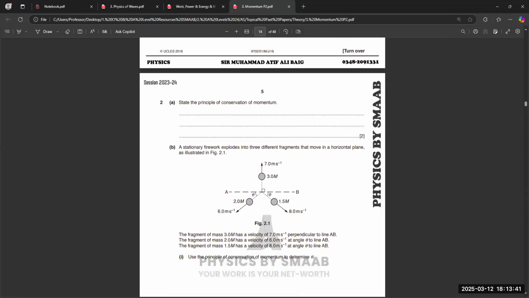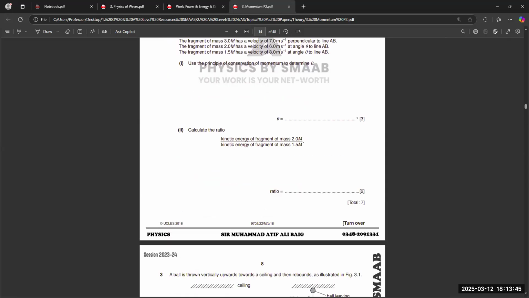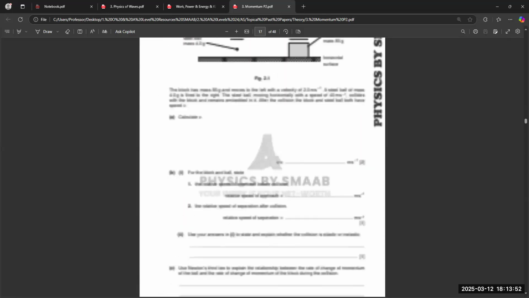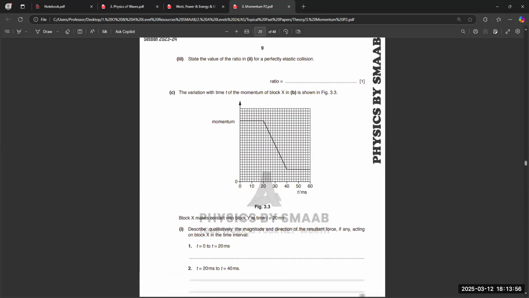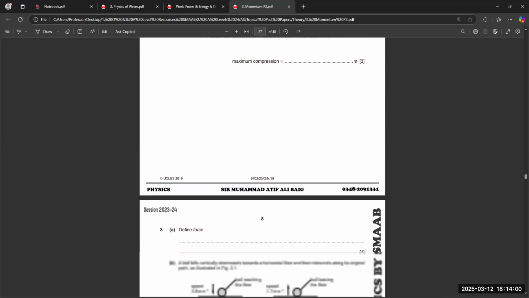Another question. This is a three body one. So basically, this type of question is repeated. So if you practice two or three of them, you will get a clear idea how to solve this type of question, and easy marks also because this question is not very difficult.